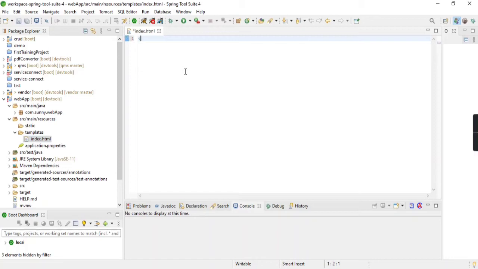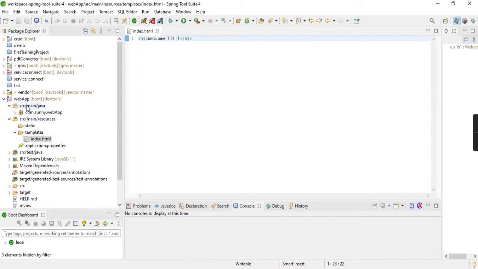Under this you just need to write some basic HTML tags. Welcome. Save this. This is for testing purpose.